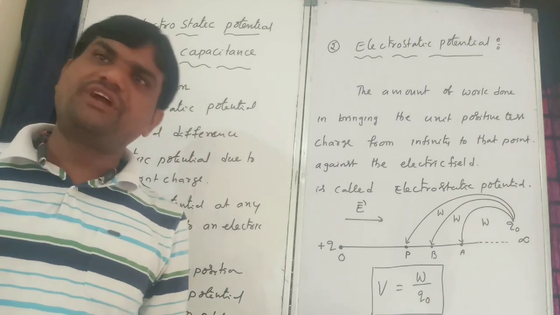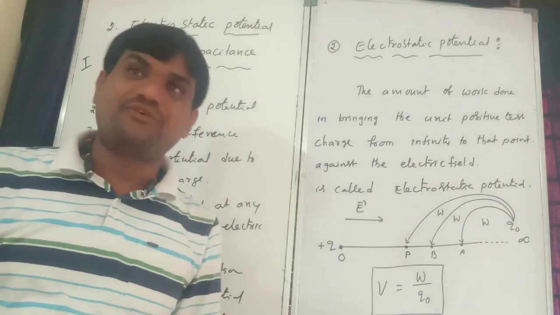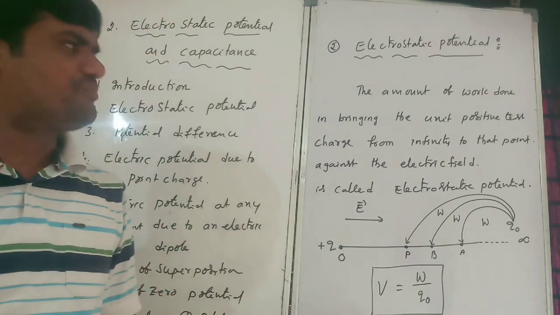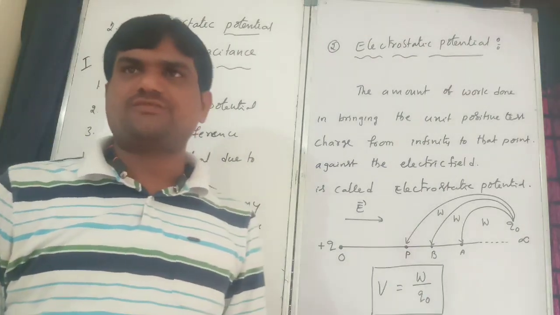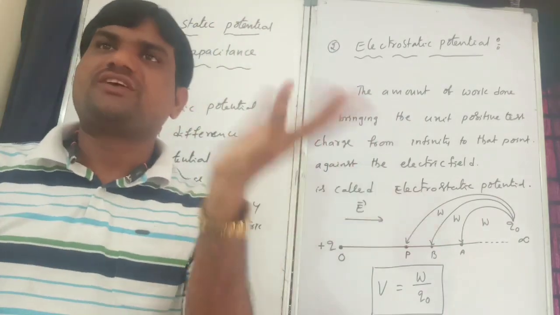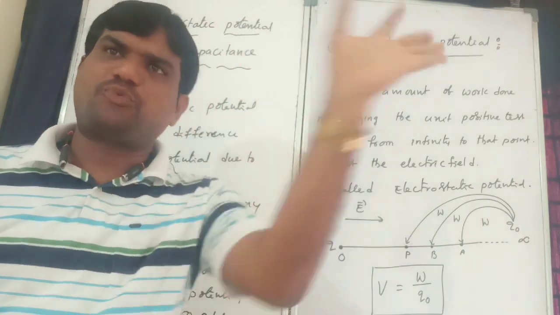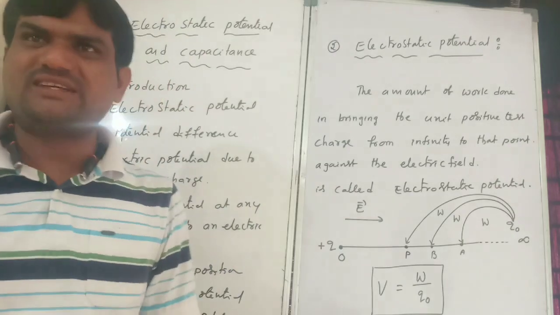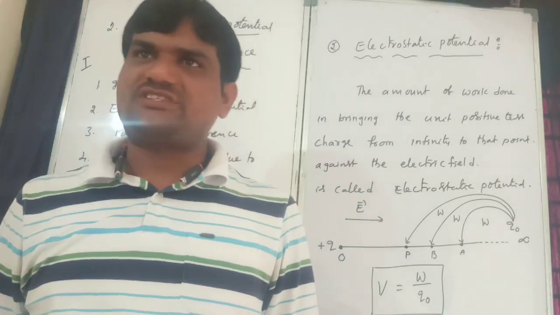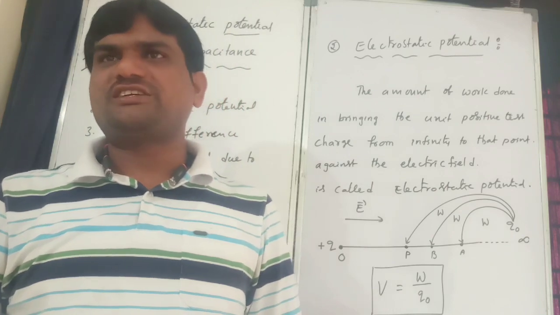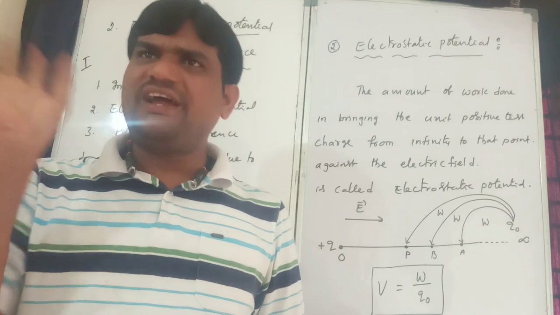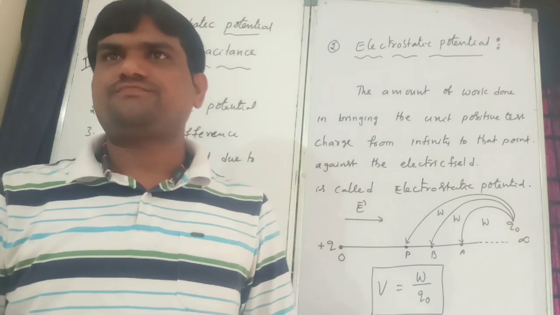Work done per unit charge. Remember, work done per unit charge. The amount of work done to bring unit charge from infinity to that point is known as electrostatic potential. Remember the definition also: the work done per unit charge. Shortcut definition: electrostatic potential is nothing but the work done per unit charge.